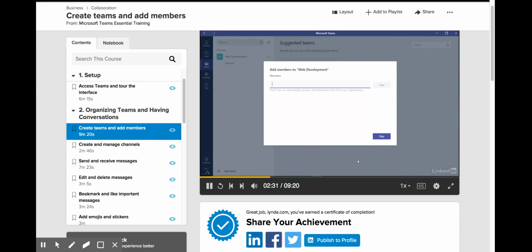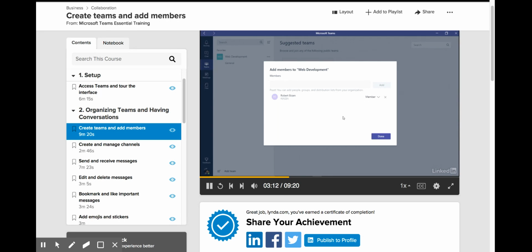I can add anybody from my Office 365 organization, anybody from my company or school or other institution that's part of my organization's Office 365 business or Office 365 enterprise deployment. All I need to do is type in a person's email address, or I can just type in their regular name, and it will search my organization for that person. So I want to add a teammate named Bobby, and actually his proper name is Robert. So if I start typing in his name, I don't even have to finish. It's already performed the search. It found him in my organization, so I can select him, I can hit Add, and now he's been added to the team. And I've added my first member.